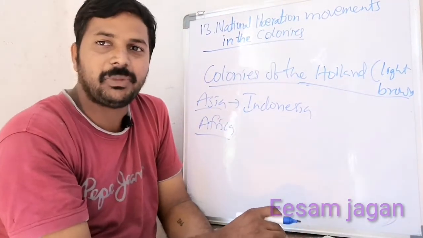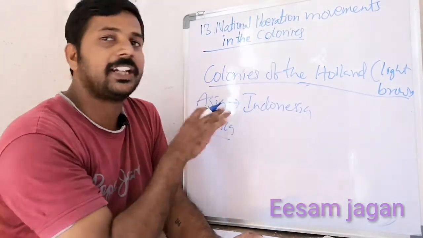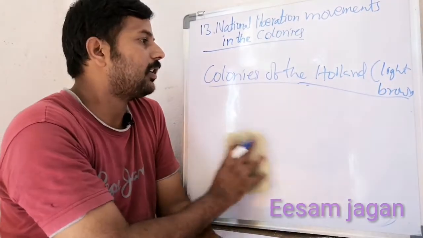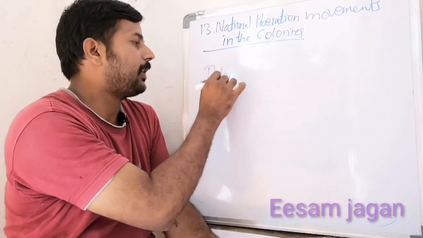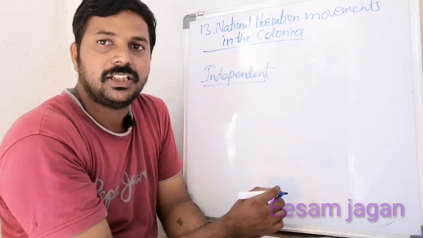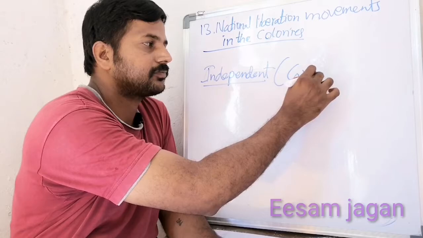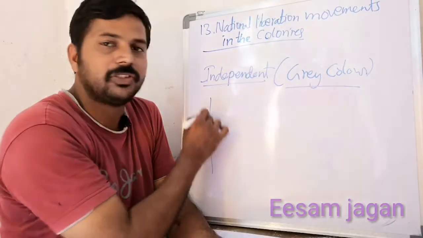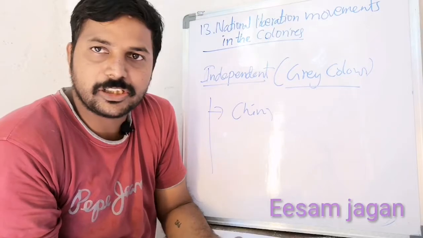You can have a clear idea because beside, above the map, there are some questions also. You can indirectly answer these questions also. One more thing: besides colonies, some independent countries are also given in this map. You can make a list of the independent countries' names. They are referred to in the gray color. In the gray color they were given, so underline it and make a note of the countries. For example, China. Like that, by comparing the maps, you can make a list.